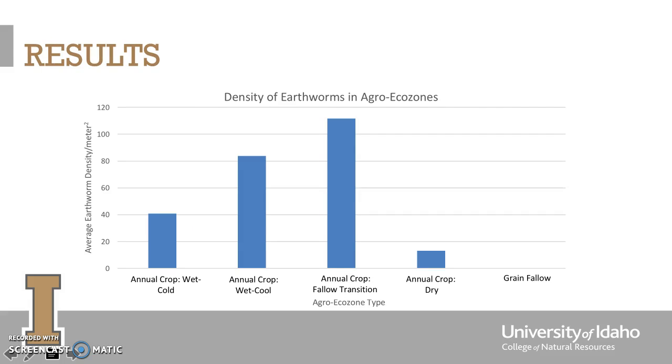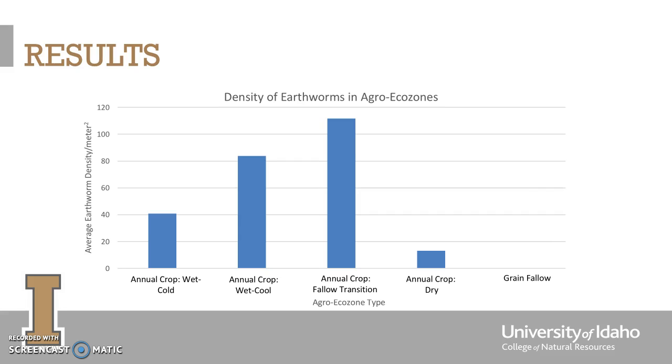The table that was produced gave me the density of earthworms at each specific collection site, but I was interested in determining the density of earthworms in each of the agro-ecozones. To determine the density of earthworms in each of the agro-ecozones, I pulled the data from the final table I created and exported it into Excel. I then organized the data to correspond with the agro-ecozones, and I calculated the average density of earthworms for all of the collection sites within each specific agro-ecozone.